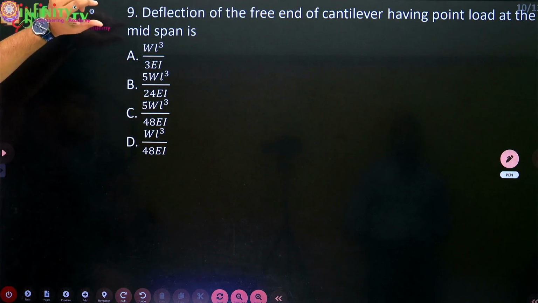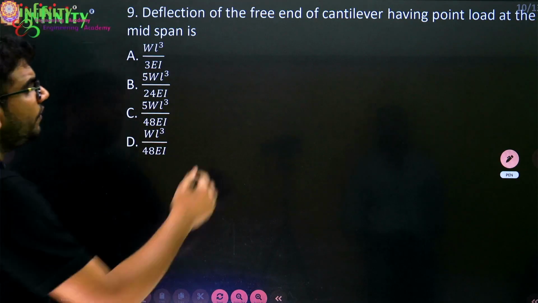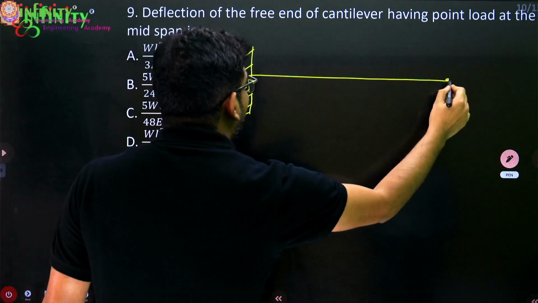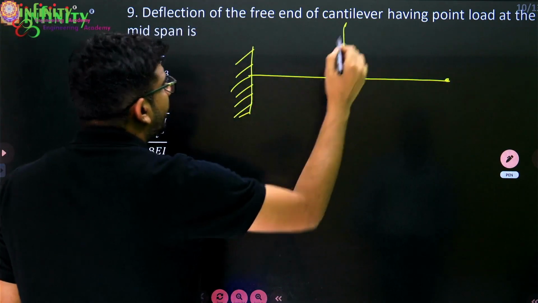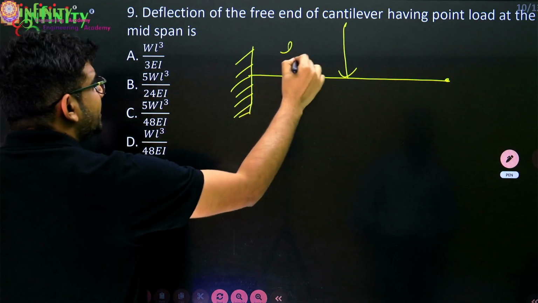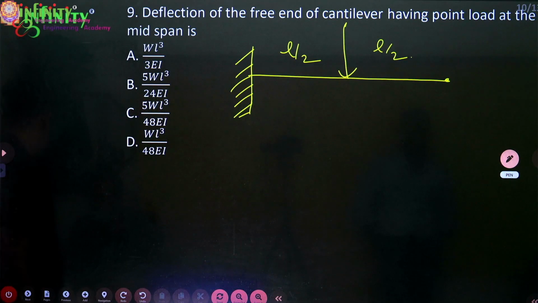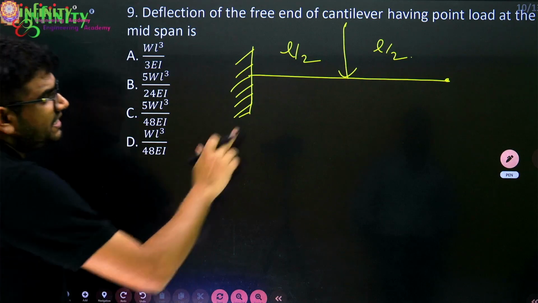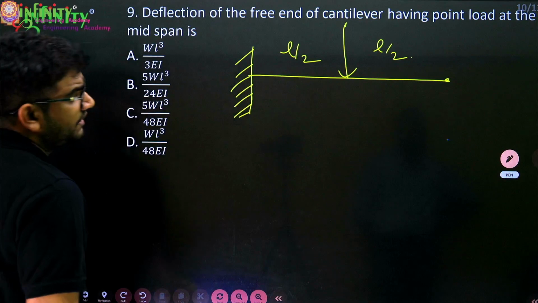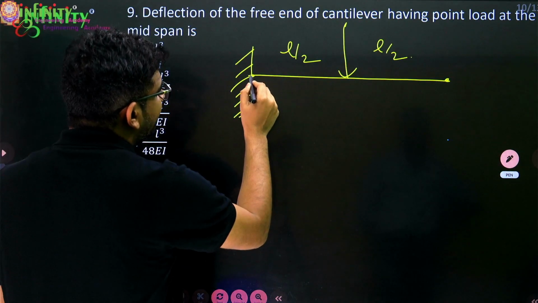Deflection of the free end of the cantilever having point load at the midspan is. Now a cantilever beam is given like this, and on it you are applying your point load here at the midspan. Suppose this is L by 2 here, this is L by 2. Then they are asking what is the deflection at the free end. Basically, in this case, your deflection curve will be like this.